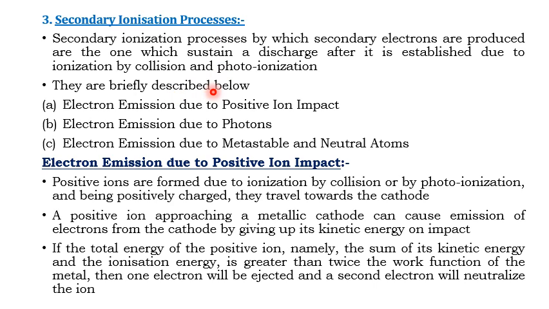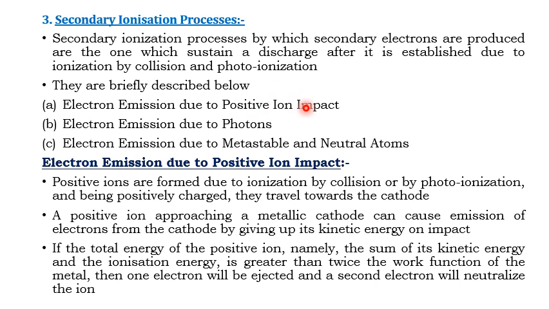They are briefly described below. This secondary ionization process can be classified into three categories: electron emission due to positive ion impact, electron emission due to photons, and electron emission due to metastable and neutral atoms. First, electron emission due to positive ion impact. The positive ions are formed by ionization by collision and photoionization.